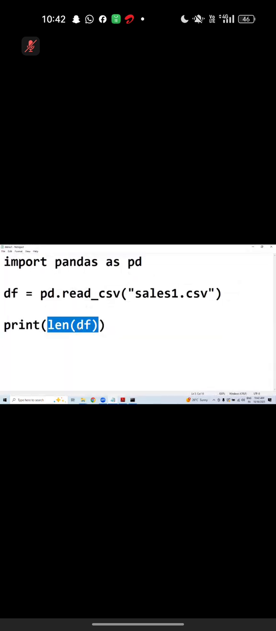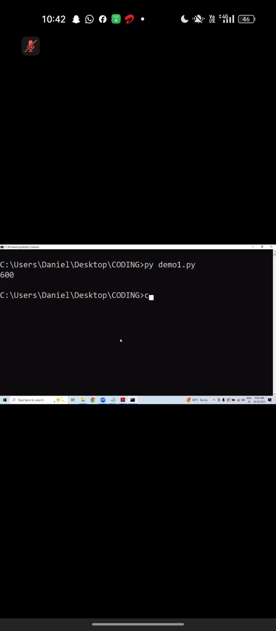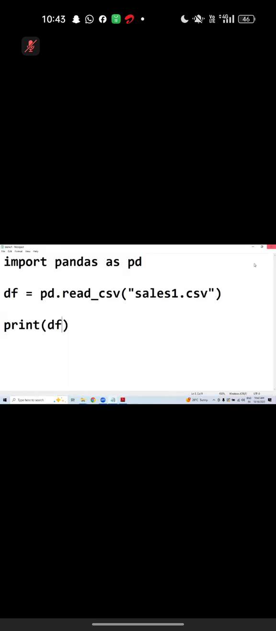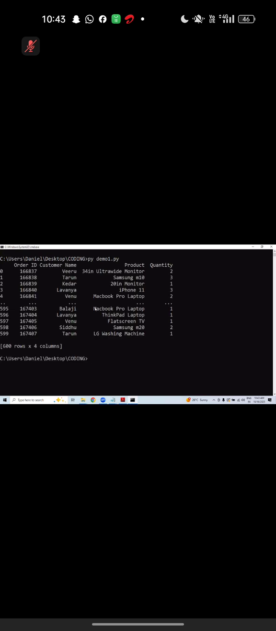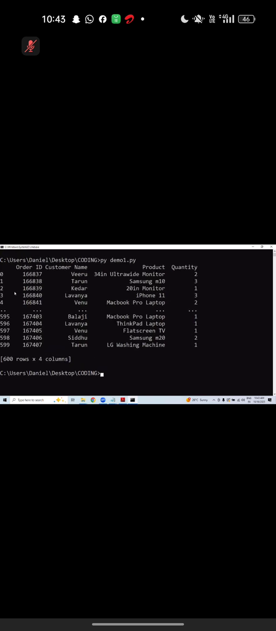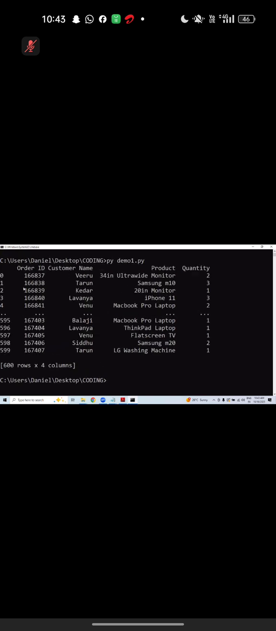First point, the data frame is ready. What is ready? Data frame is ready. By this time you should know how to create a data frame. Tell me my question: total how many column names? 4. Can you read the column names? Order ID, customer name, product.